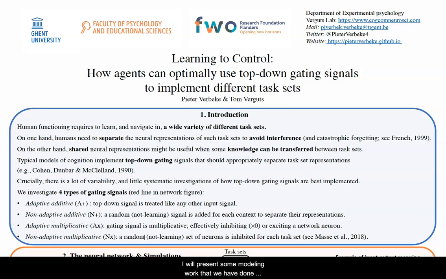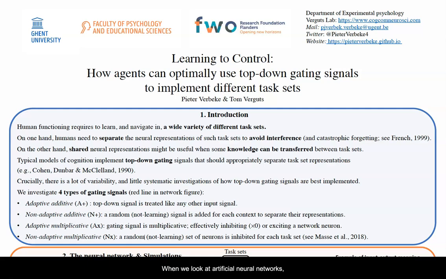I will present some modeling work that we have done considering top-down gating signals for cognitive control and learning. In order to perform on a wide variety of tasks, the human mind should be able to separate neural representations for different task sets, this to avoid interference. However, one can imagine that during learning, it might also be beneficial to share neural representations between task sets. This would allow for generalization between tasks that share certain characteristics.